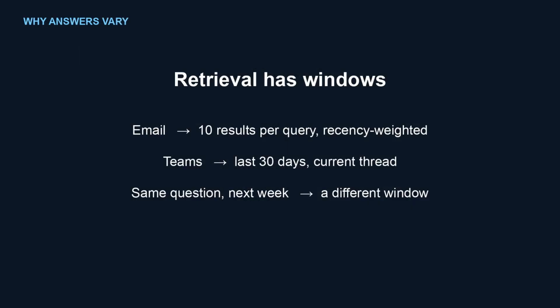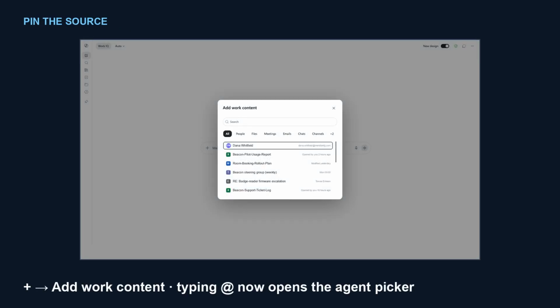Here is why the same question gives different answers on different days. Email retrieval returns at most 10 results per query. Recency weighted. Teams messages, the last 30 days. Current thread only. Ask on Monday and again next Friday, and the window has moved under you. So stop letting it guess.